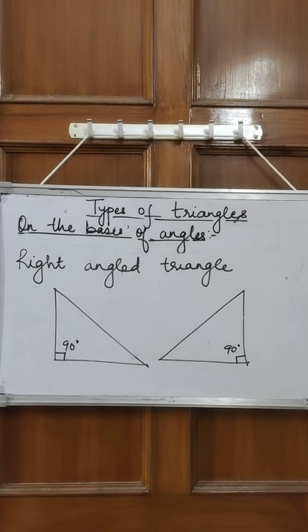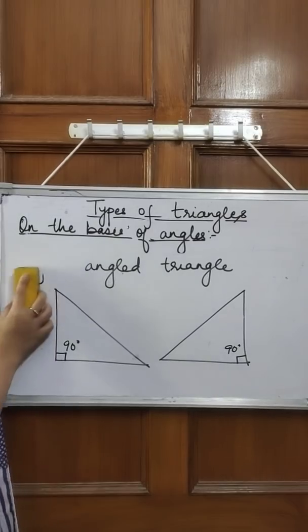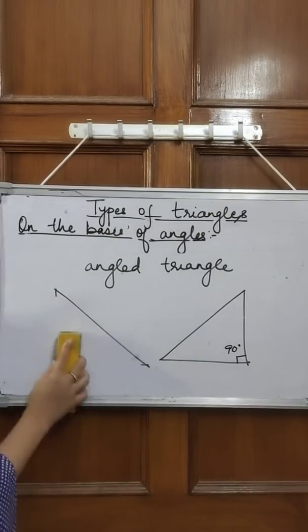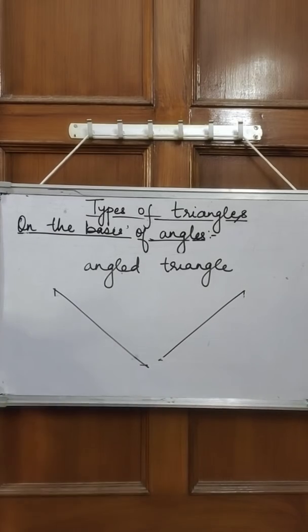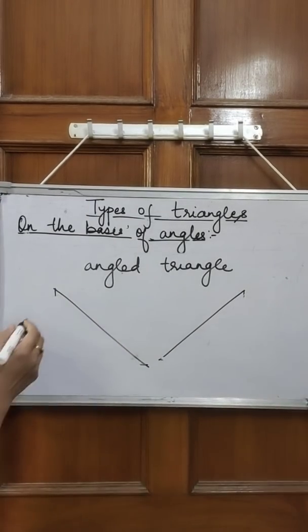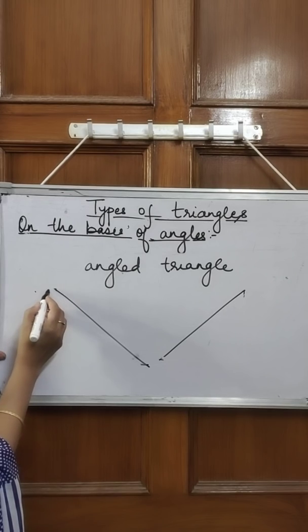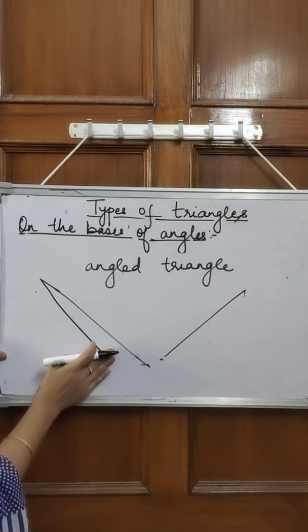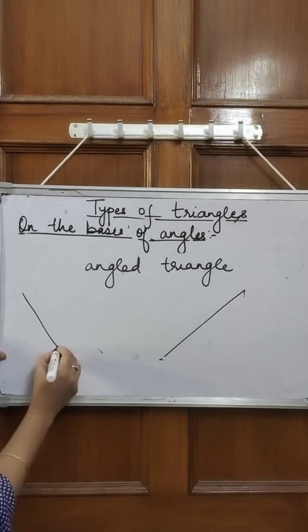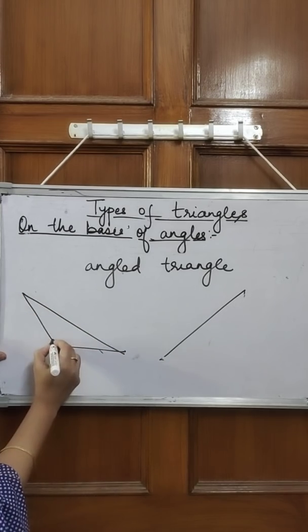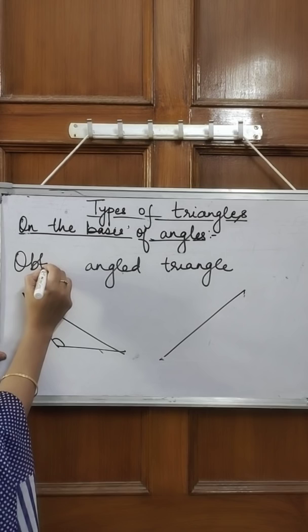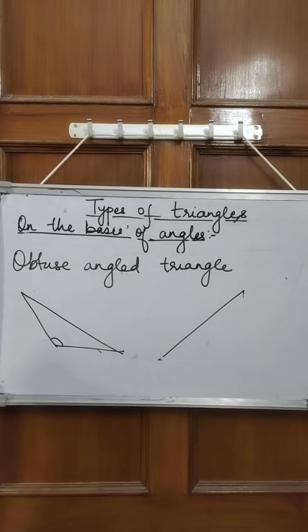Okay, now third is obtuse angled triangle. So in this case, if we draw any triangle like this, so this is obtuse angle, and if I get one obtuse angle, and always remember that in a triangle we can get only one 90 degree angle, one obtuse angle.